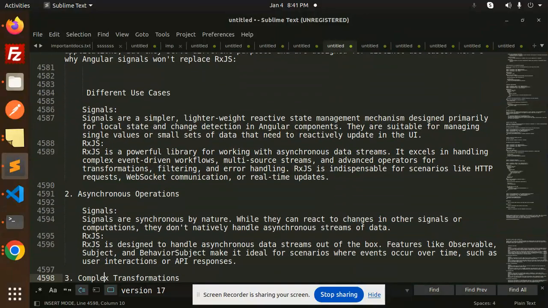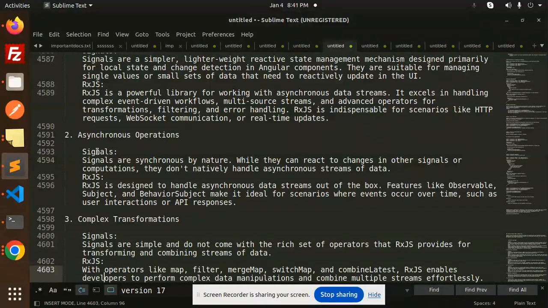So, this is a very important point. Now we have asynchronous operation. Signals are synchronous by nature, but RxJS is designed to handle asynchronous data streams out of the box. Signals, while they can react to the changes in other signals or the computation, they don't natively handle asynchronous streams of data. But RxJS features like observable, subject, behavior subject make it ideal for the scenarios where events occur over time, such as user interactions or the API responses.